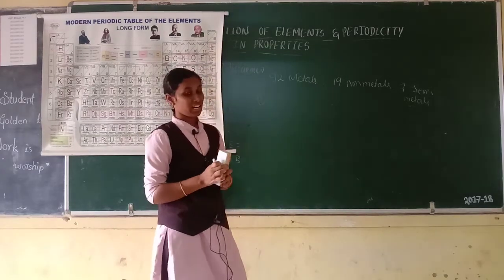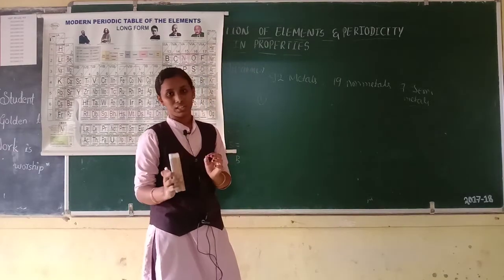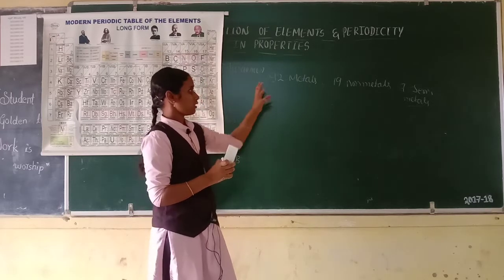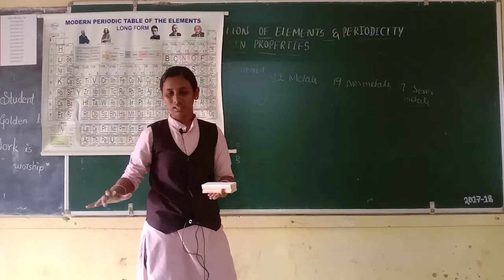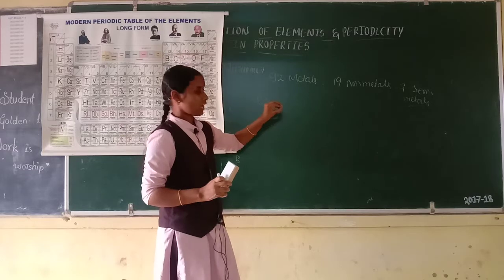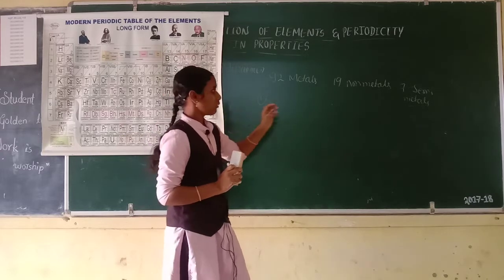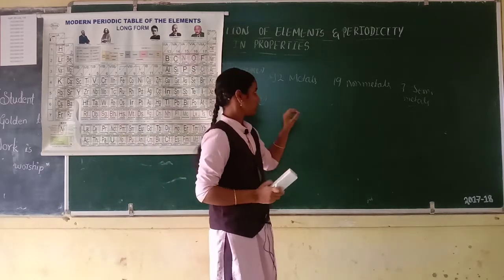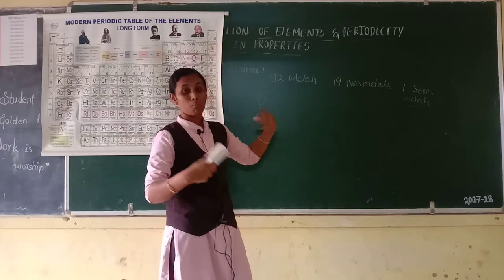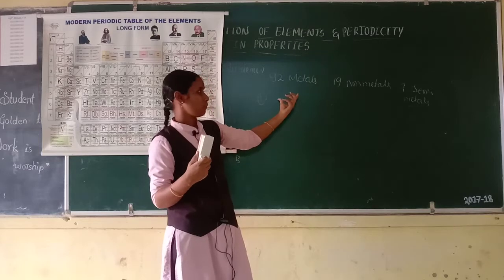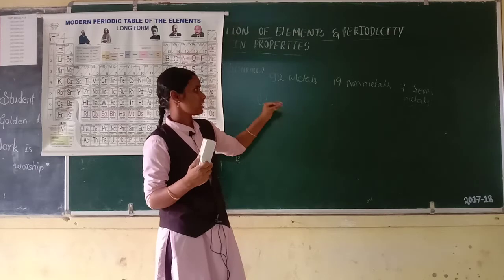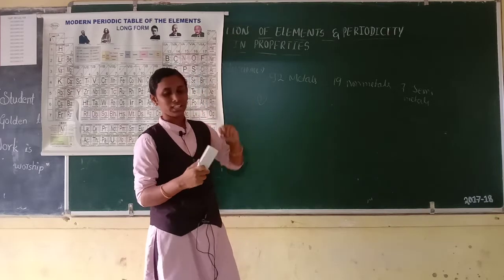Next, metals have the malleability character. Malleability means we can convert the metal into a thin sheet-like structure. Metals have this character highly, but non-metals do not. Which metal has the highest malleability? That is Au, gold. Gold has a high malleability character.